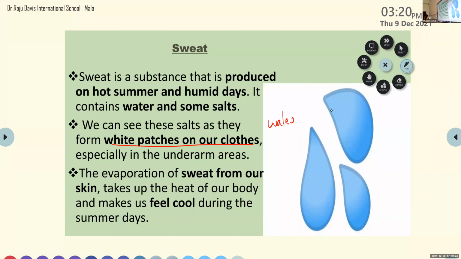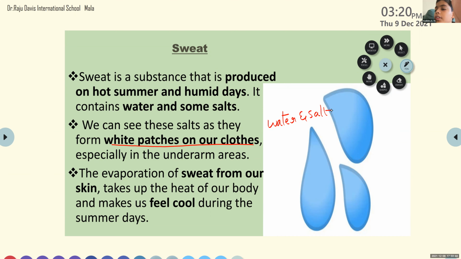And the evaporation of sweat from our skin takes up the heat of our body and makes us feel cool during the summer days. During summer days, sweating is very good because it removes the hotness of our body and makes us feel cool.